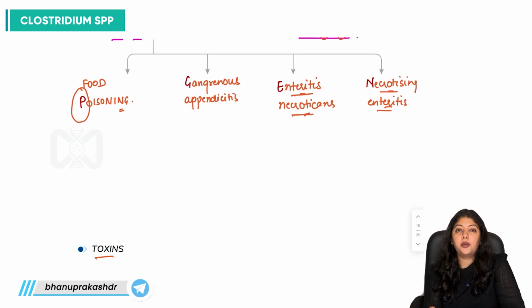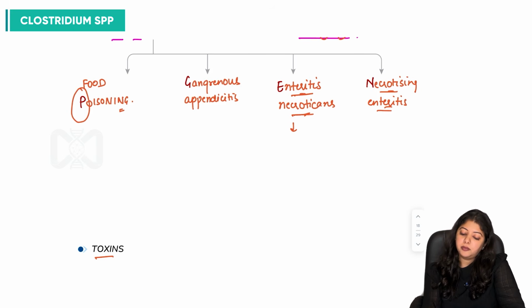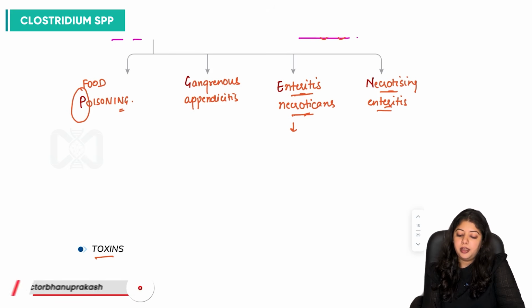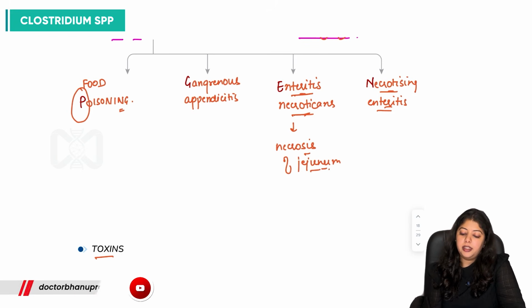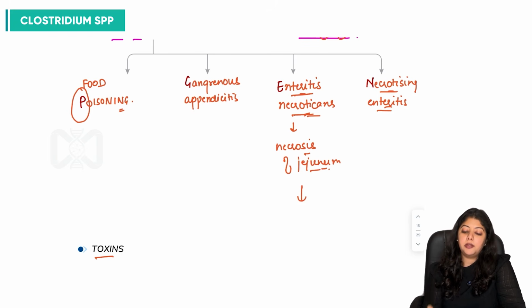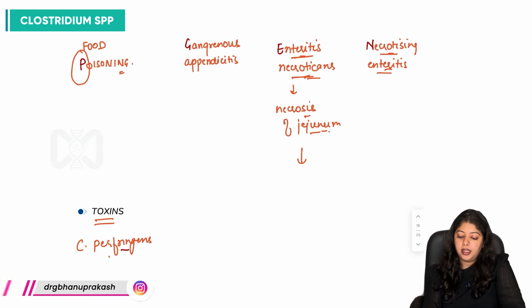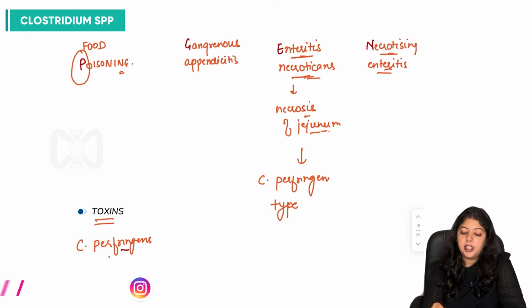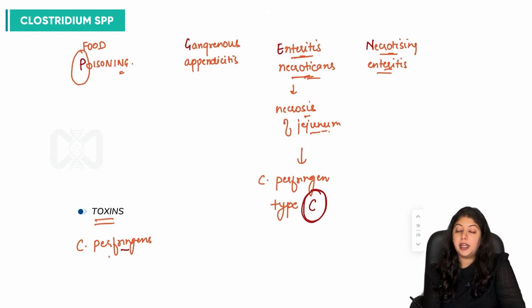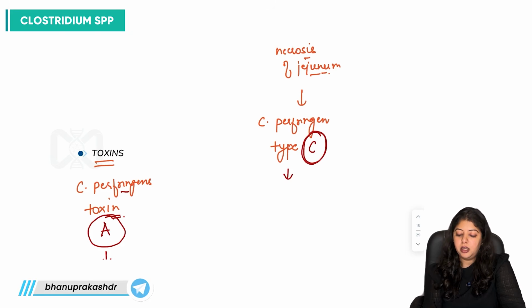In enteritis necroticans, the clinical picture is somewhat similar: there is going to be disruption, there is going to be necrosis of the jejunum, and it is mediated by a strain, that is Clostridium perfringens type C, which is producing a beta toxin.